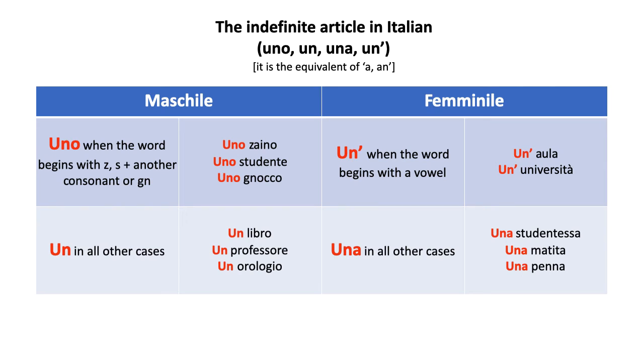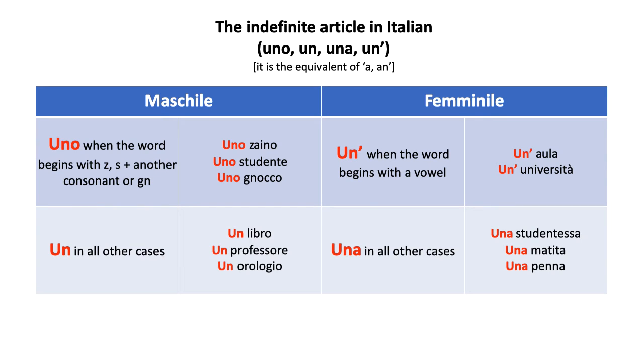And then in all other cases, cases which are very, very frequent, words that are masculine and do not begin with GN, Z, or S followed by another consonant, in all of those other cases you use un. Okay? Un libro, un professore, un orologio, un tavolo, un quaderno.